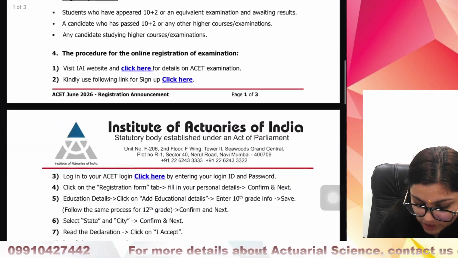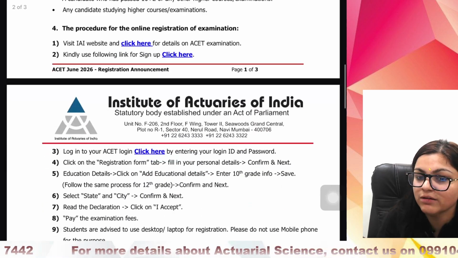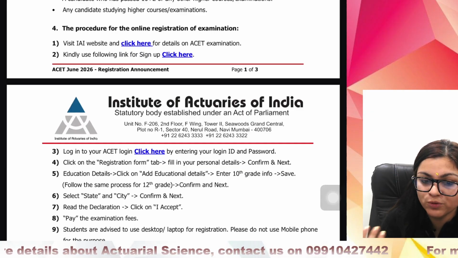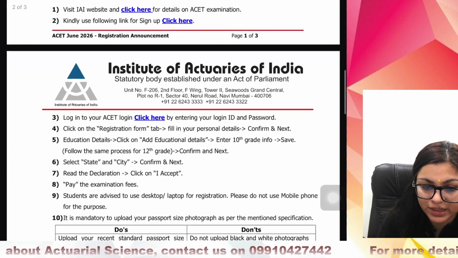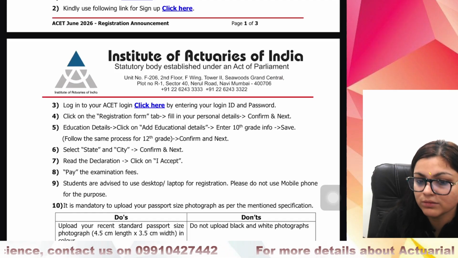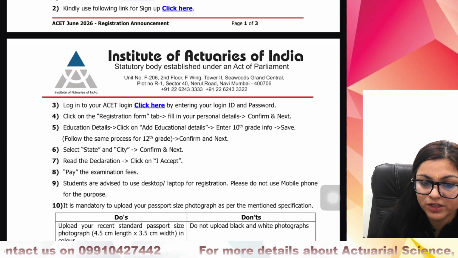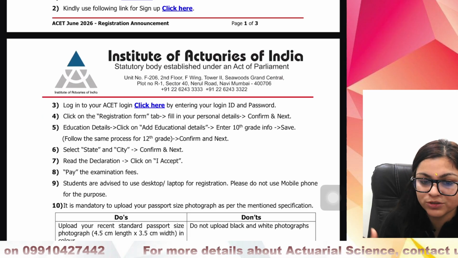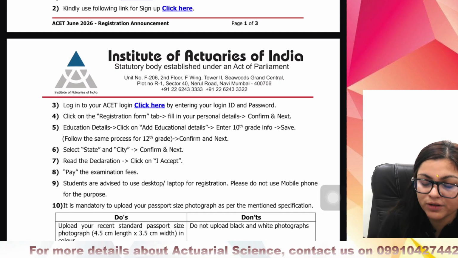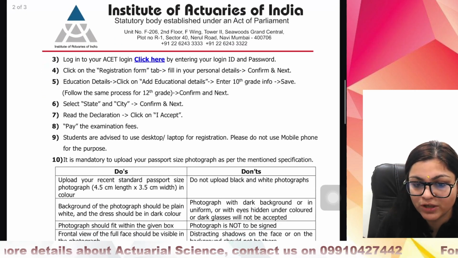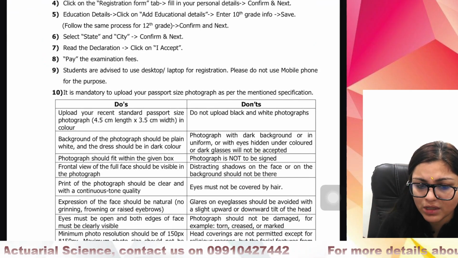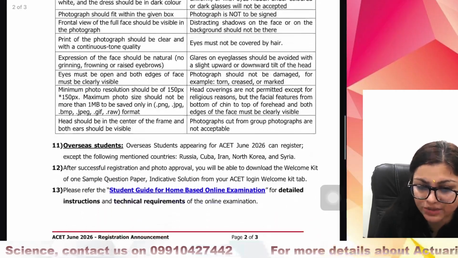Now, if you want to register, basically, you can click here and you can get all the details on the ASET examination. You just have to sign up and enter your login ID and password. You have to fill in your details. For example, you have to add your 10th qualification. If you are a 12th graduate, you have to add your 12th qualification, your city, your state, your declaration. You will have to pay the examination fee of 500 and just make sure that you are uploading your photograph using these do's and don'ts that are mentioned.